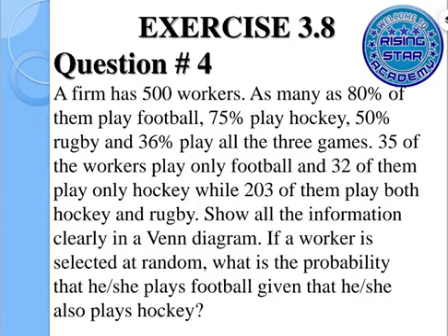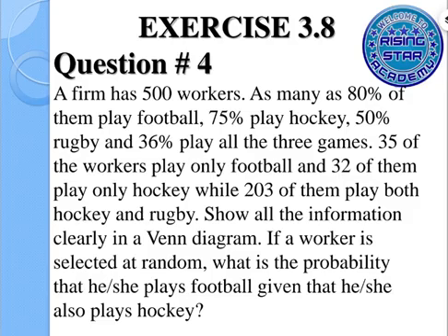It says that a firm has 500 workers, as many as 80% of them play football, 75% play hockey, 50% play rugby, and 36% play all three games.